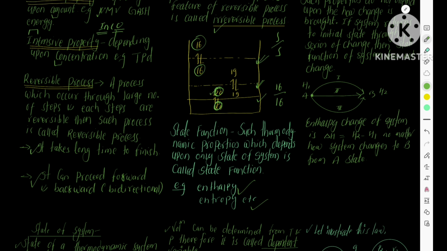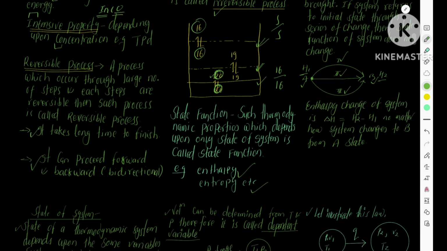Means if a system undergoes a change of state from state A to B, either by path 1, path 2, or path 3, the change in the state function is the same. That is, if we take the state function as enthalpy of the system at state A and at state B, the change in enthalpy is equal to delta H, no matter how it is brought about.